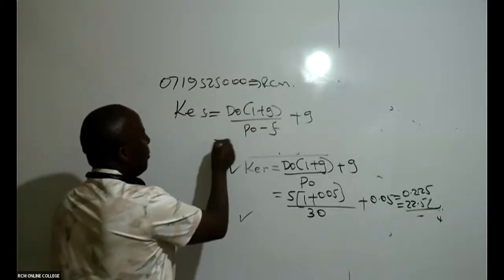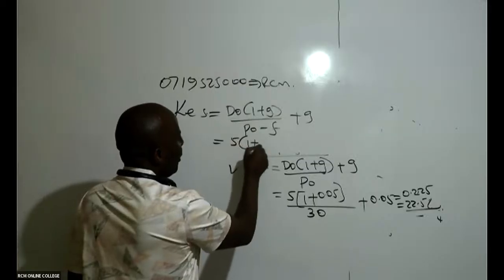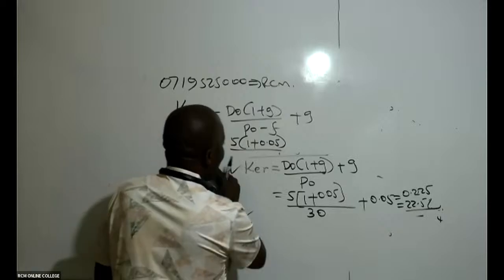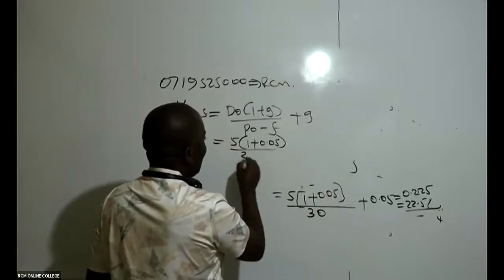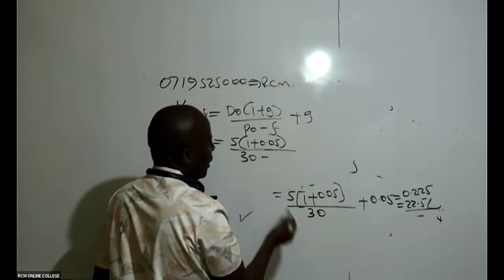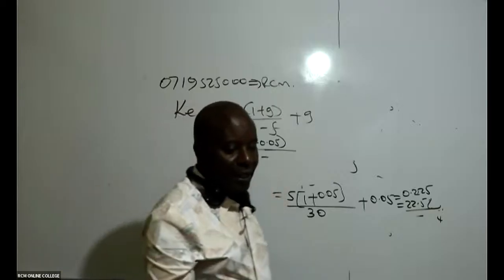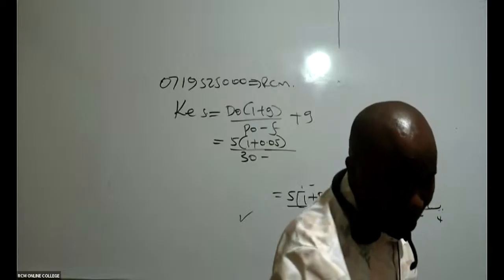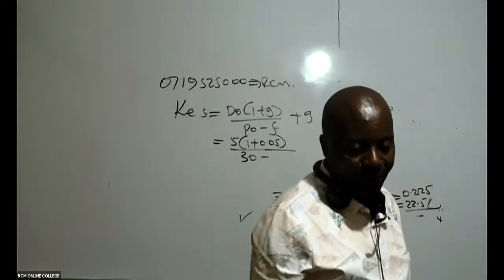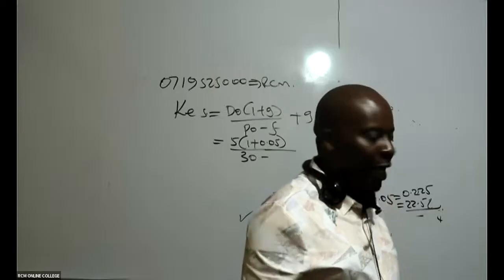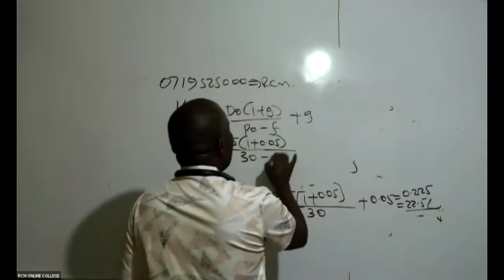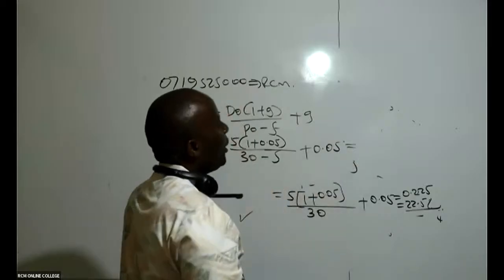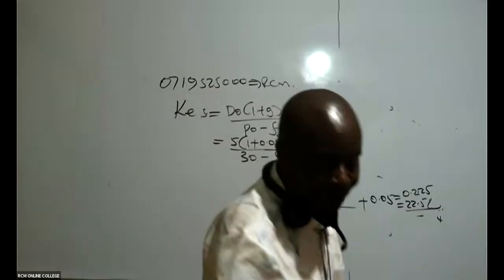So then this one here will be D0, still that remains as 5, 1 plus 0.05 like that, all over P0. Our P0 is 30, P0 is 30 minus flotation cost. Flotation cost has been given there. Is there somebody who is able to see flotation cost, ladies and gentlemen? Anybody who is able to see our flotation cost in this question? It is 5. Thank you so much. And then the growth rate still remains at 0.05.